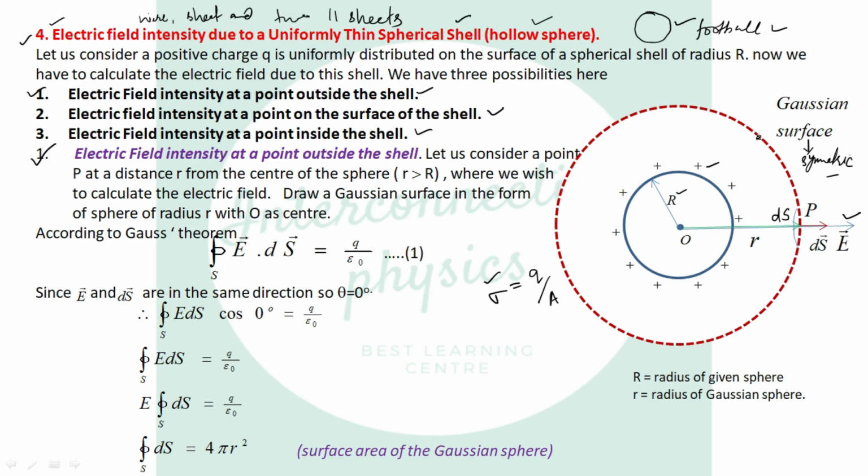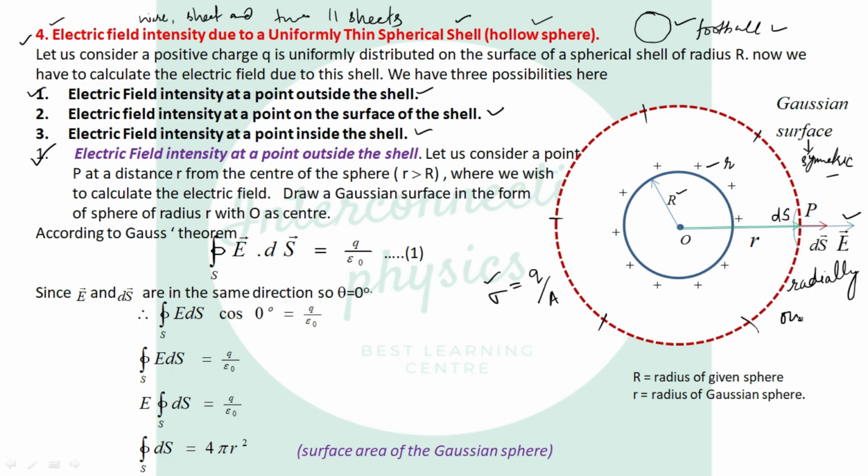Because at this point the distance from center O is small r, at this point the distance is small r, at this point distance is small r, and at this point distance is small r. So if r is constant, the electric field at every point of the Gaussian sphere is constant. And if the given shell is positively charged, then the electric field will be radially outward.